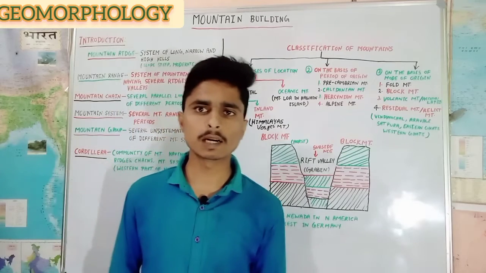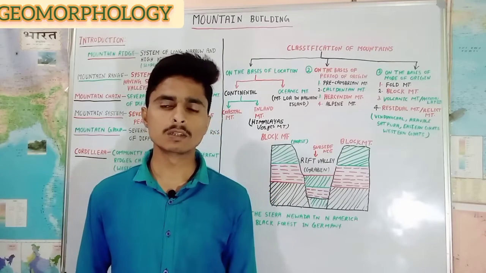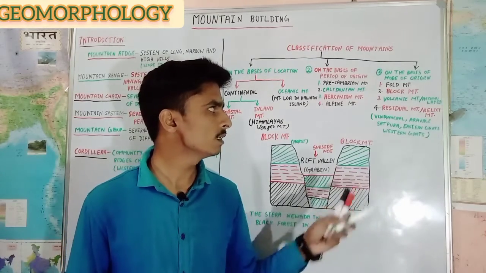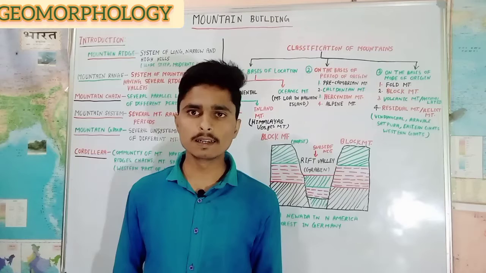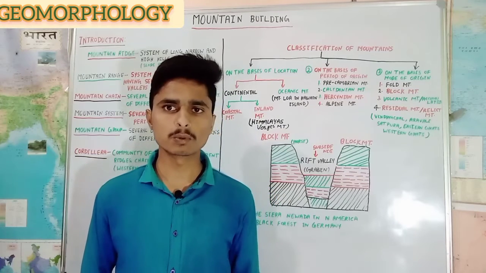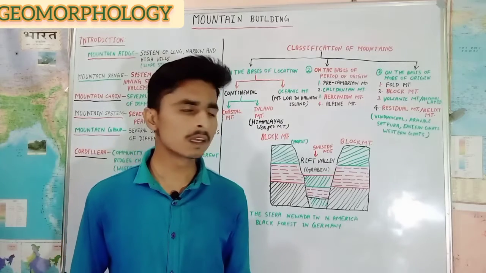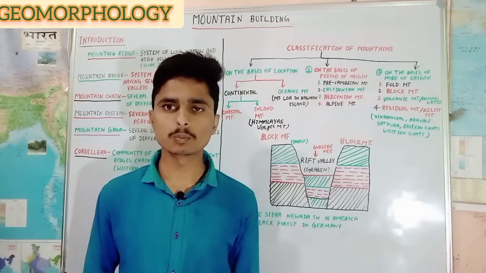Fold mountains are formed due to compressive force which originates from the endogenetic process, and synclines and anticlines are also part of fold mountains. Fold mountains can be classified into two parts on the basis of period of origin.